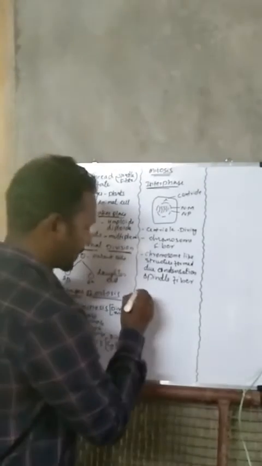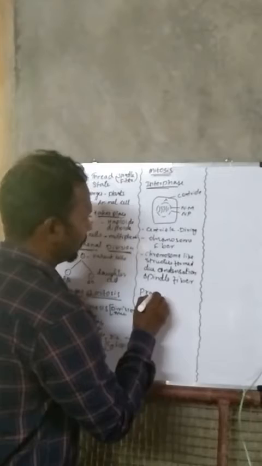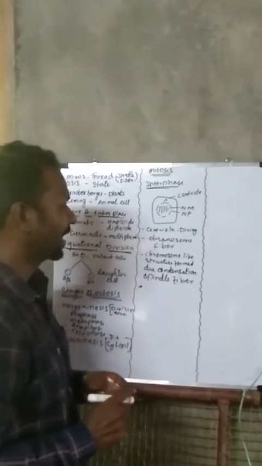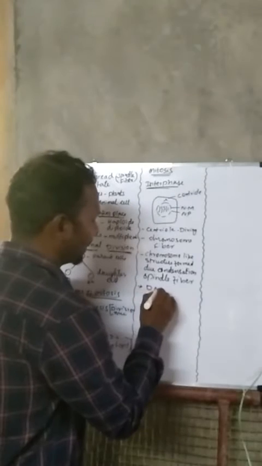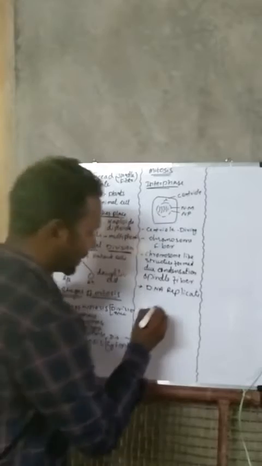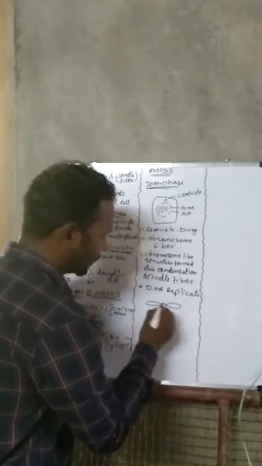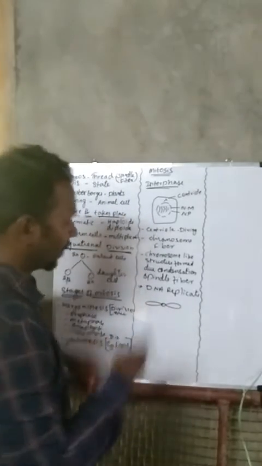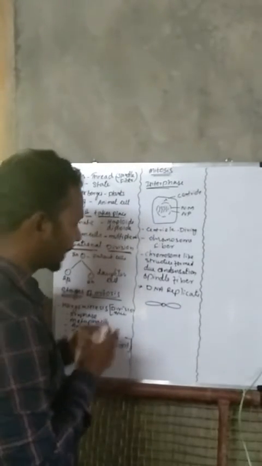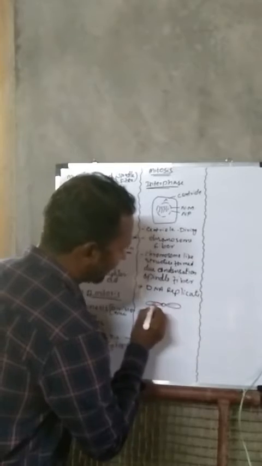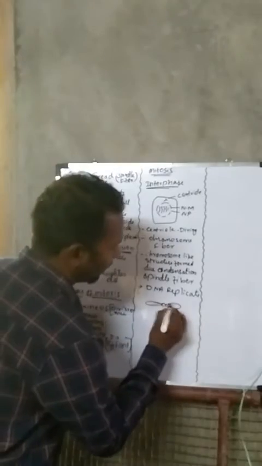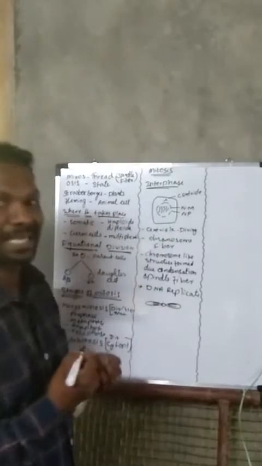Next phase is prophase. Did I tell you that DNA replicates here? Yeah, the main point is DNA replicates. How does it replicate? For example, this is a chromosome, correct? And the chromosome has two pairs of DNA. These two pairs of DNA, what happens? It replicates.